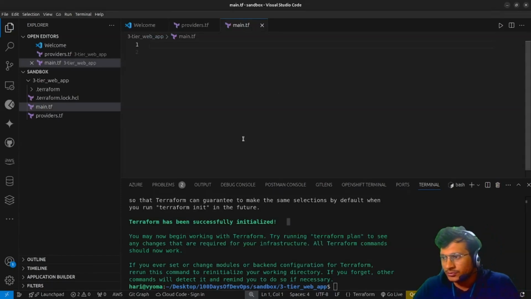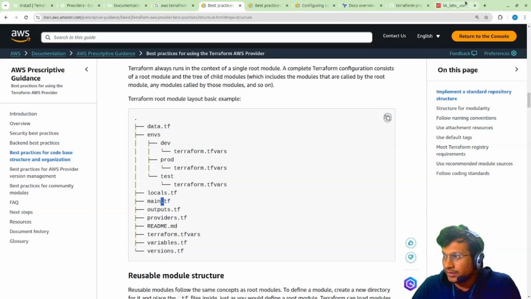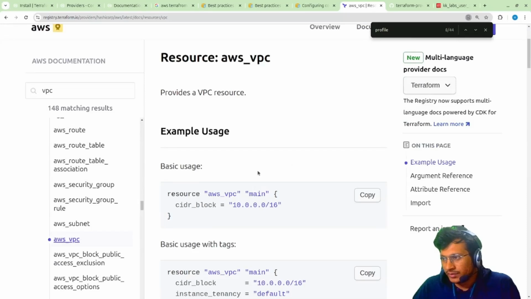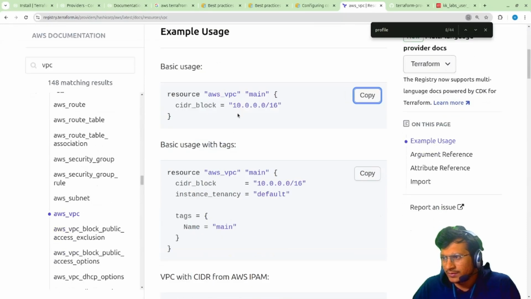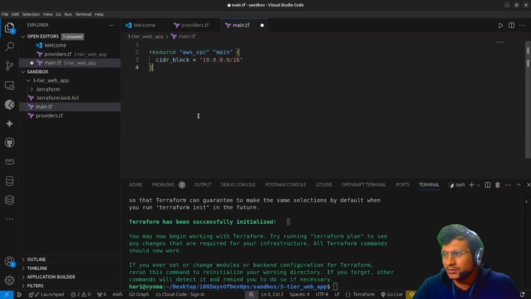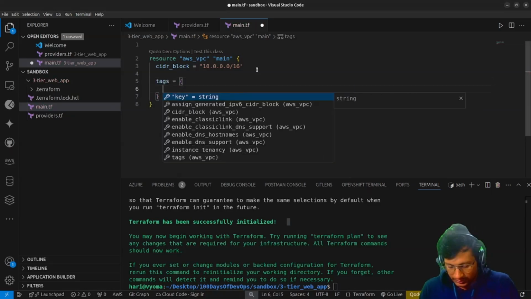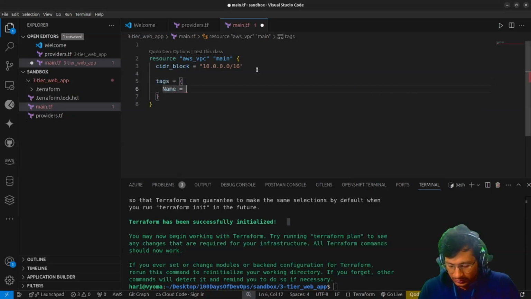Suppose we need a VPC. So this is the AWS VPC section. We need a VPC. I just copy this, it is very basic. This is the VPC, and I have created this. I just want to add tags. Tags would be name. Name would be, I just name it sandbox. Okay, sandbox.